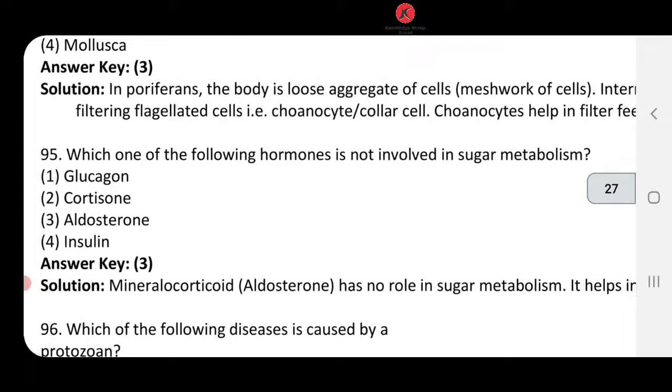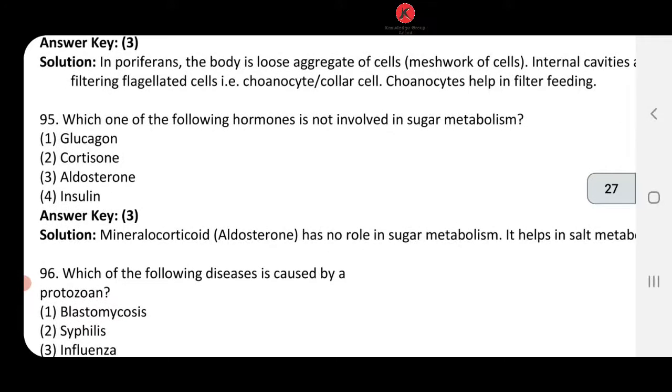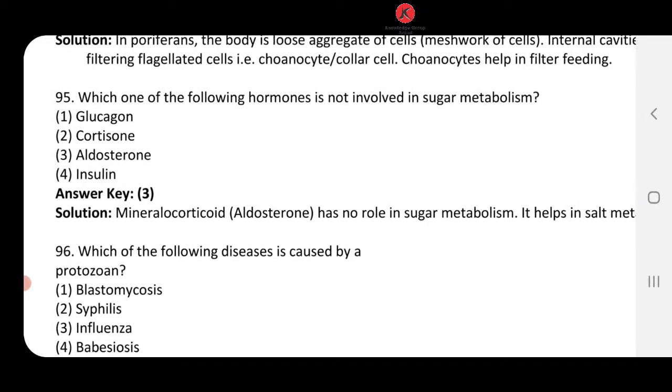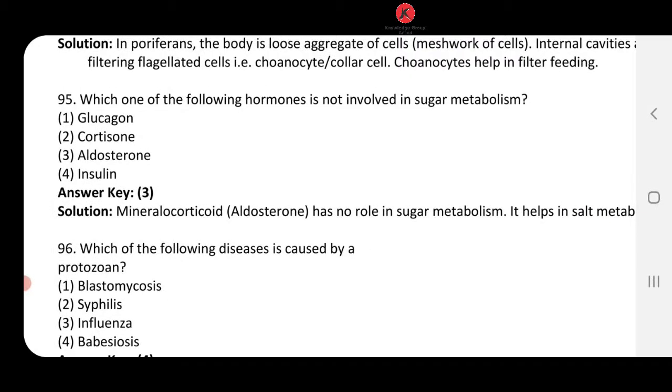Let's look at the last question of this session. 95 number. Which one of the following hormone is not involved in sugar metabolism? Carbohydrate metabolism पूछा गया है. Okay. Glucagon, yes it is involved. Cortisone, ये भी involved है.